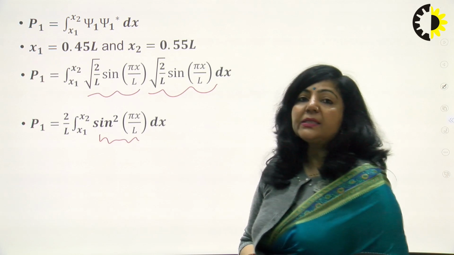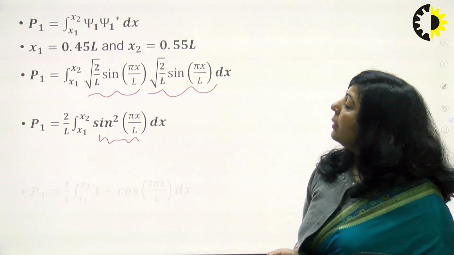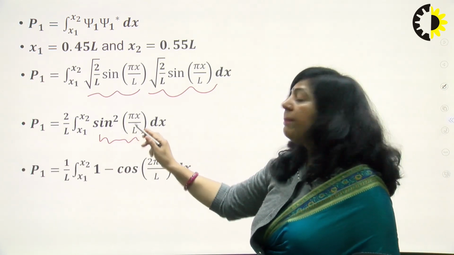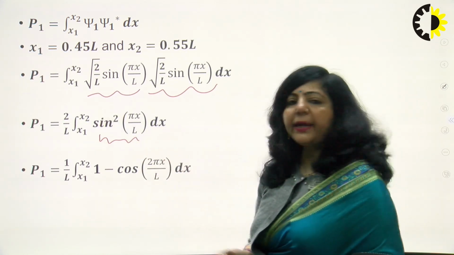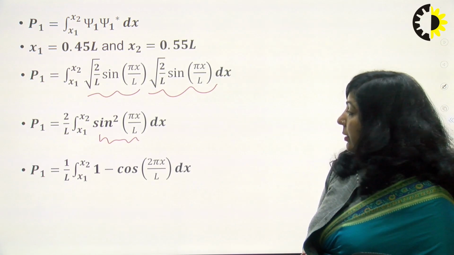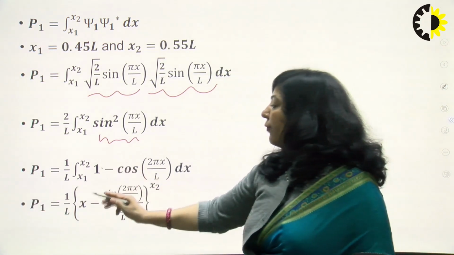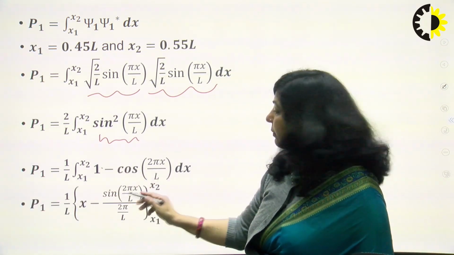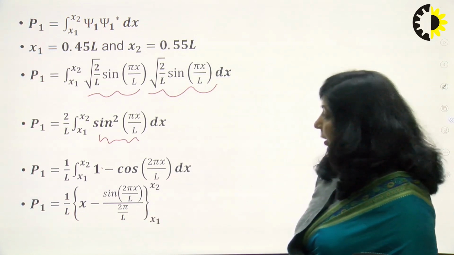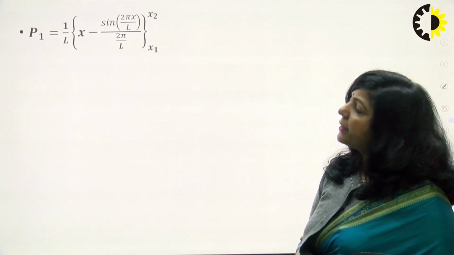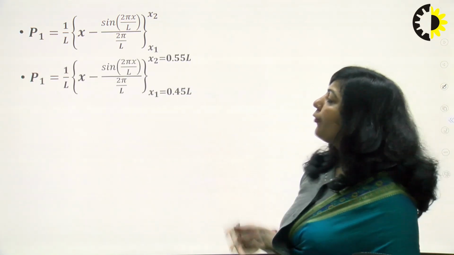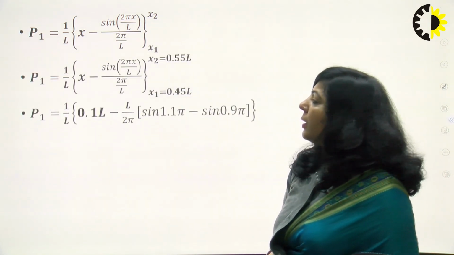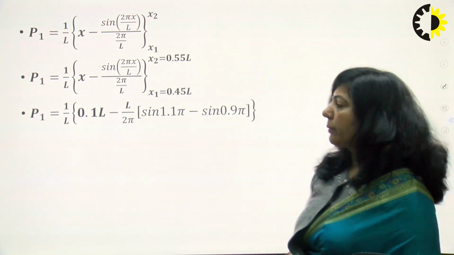So in order to integrate the sine square, you have to write it as 1 minus cos 2 pi x upon L divided by 2. So 2 will get cancelled, and then you have to integrate this. Integration of 1 will be x, and the integration of this particular term will be like this. So now you have to substitute the limits here. The limits are from 0.45 L to 0.55 L, and you will get this particular form.